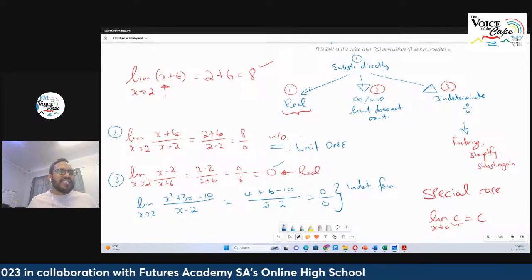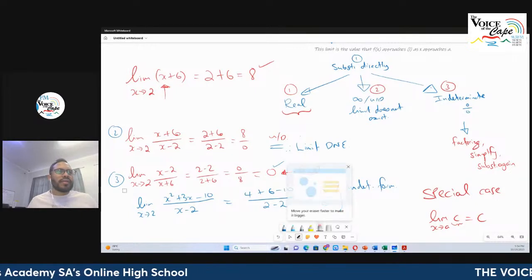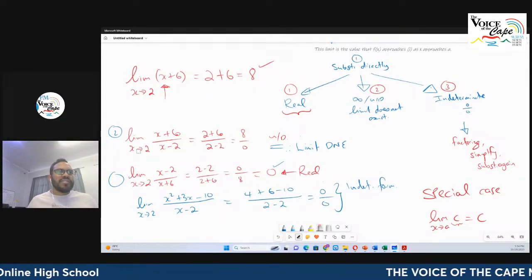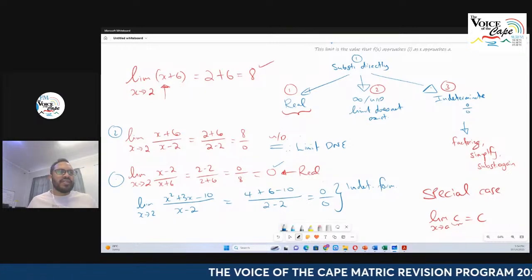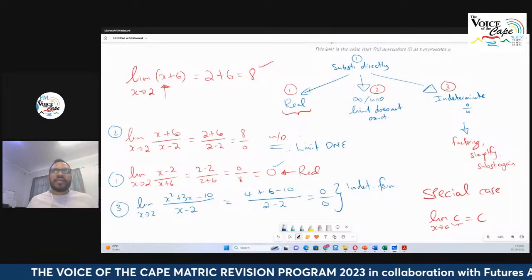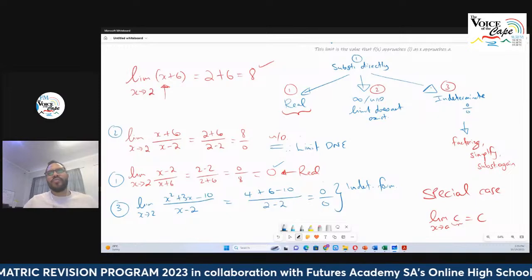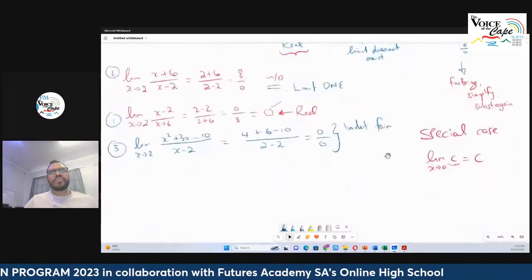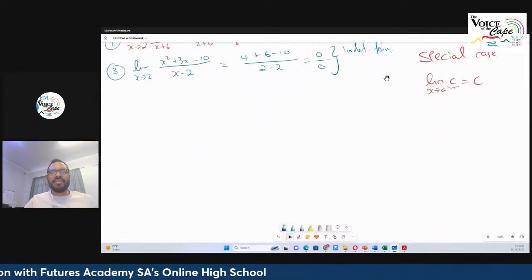However, in the case of this example over here, 0 over 0, this is still the example of type 1 over there, right? But in this particular case, this is type 3. It's an indeterminate form. So what do I do? How do I handle it? How do I deal with it? Well, I determine that limit by